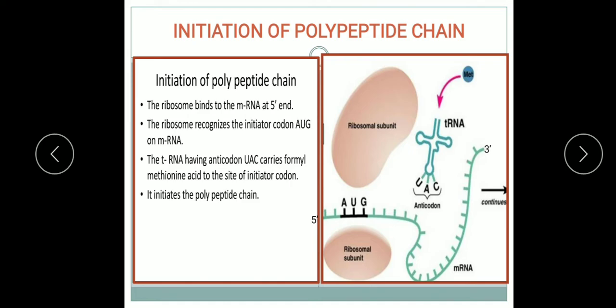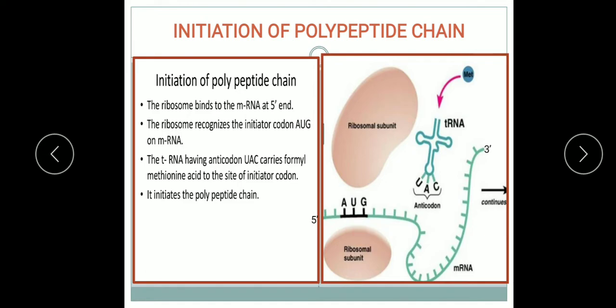Now we'll come to initiation. So during initiation what happens? Initiation of the polypeptide chain: first, mRNA binds to the smaller subunit of the ribosome, and here the met tRNA.